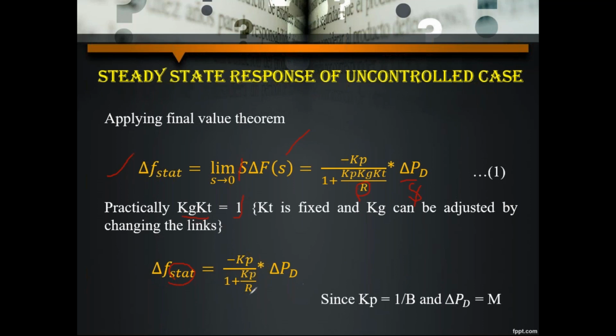Okay, now in this equation I'm assuming that we have to consider Kp is equal to 1 by B and delta PD is equal to M. So these are the two parameters we have to substitute in this equation. If you substitute these two terms in this equation, what you will get?